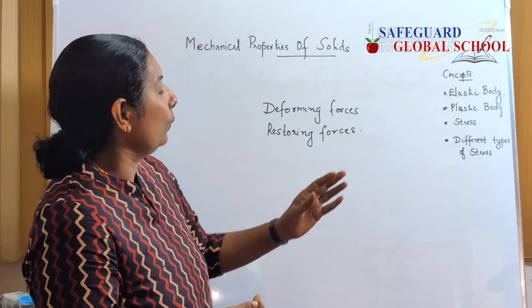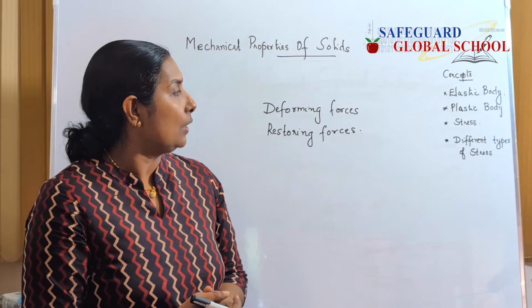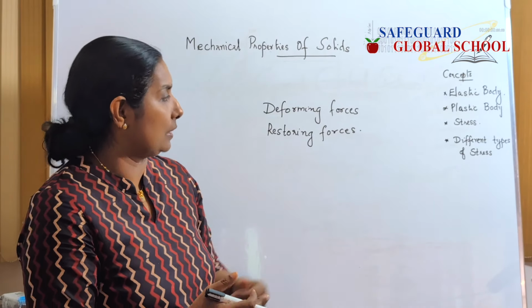Okay, so can you list some examples of elastic bodies or elastic substances? Phosphor bronze fiber is an excellent example of an elastic substance.